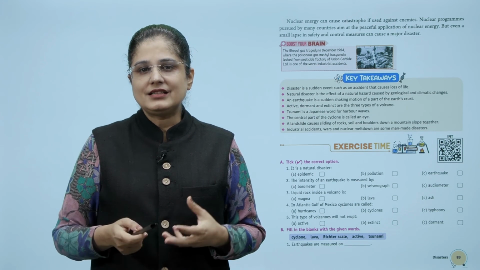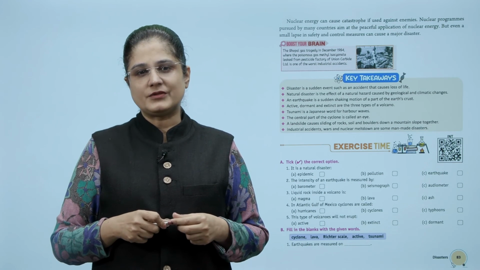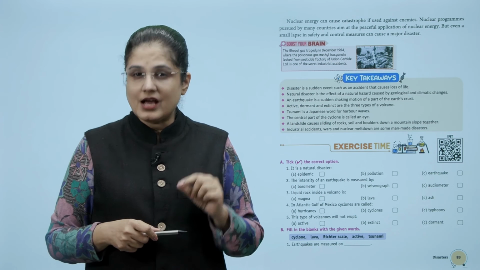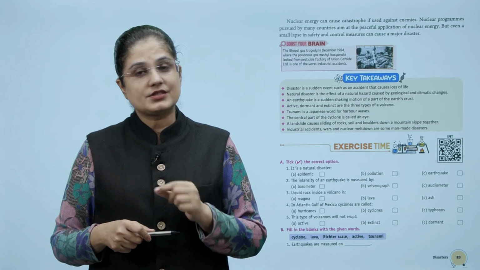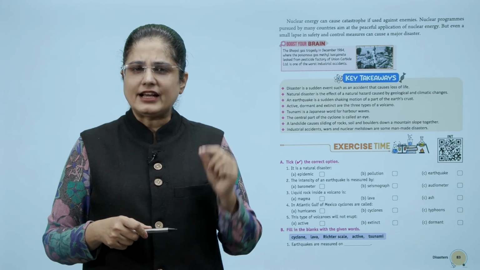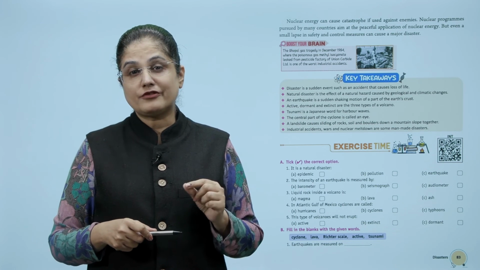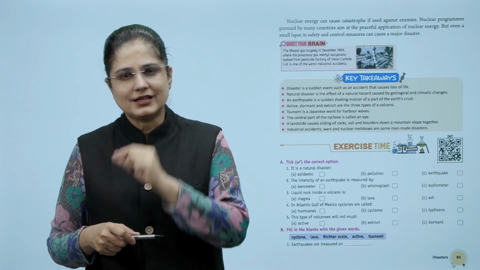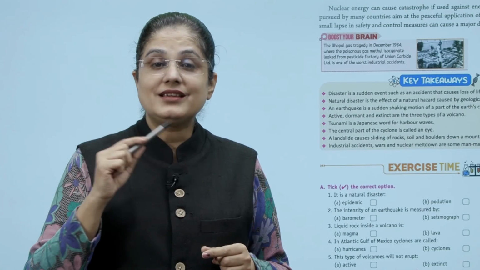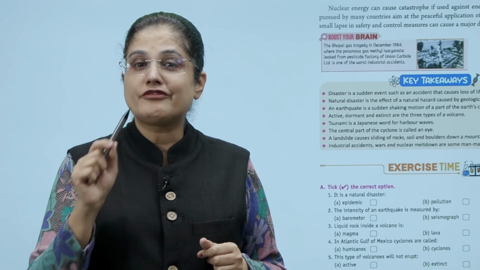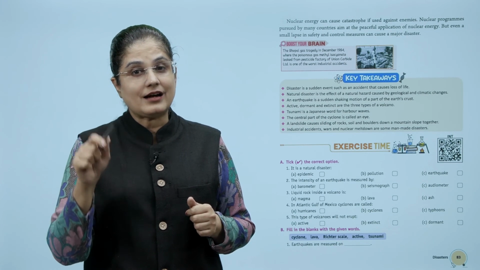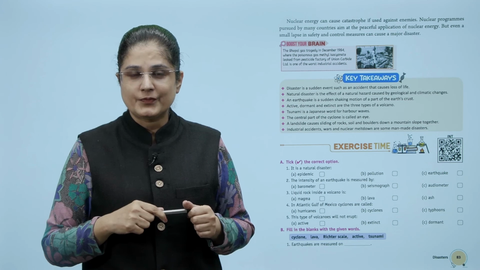So, what are the key takeaways from this chapter? Disaster is a sudden event such as an accident that causes loss of life. Natural disaster is the effect of a natural hazard caused by geological and climatic changes. An earthquake is a sudden shaking motion of a part of the Earth's crust. Active, dormant and extinct are the three types of volcano.